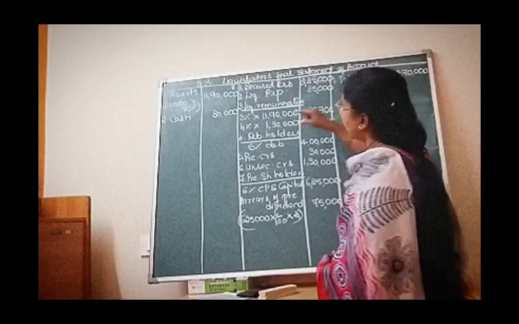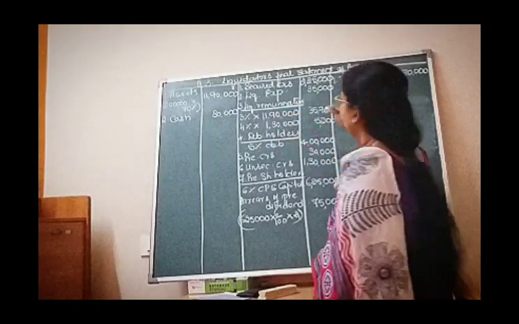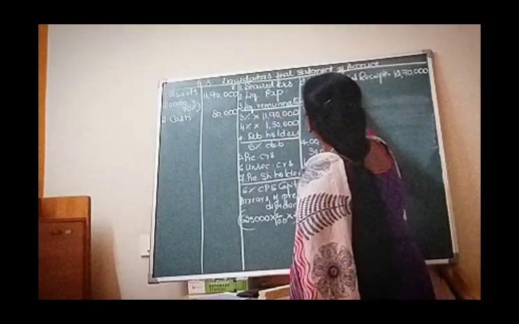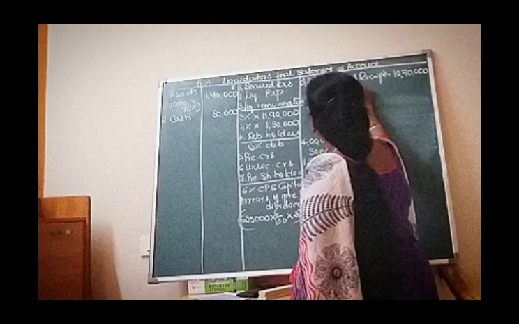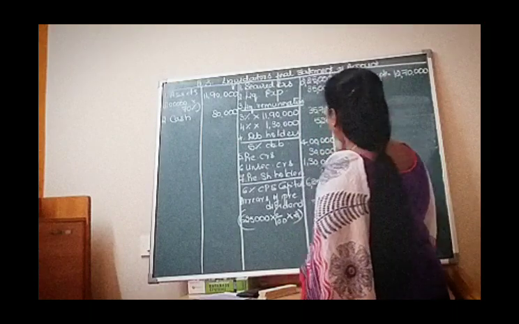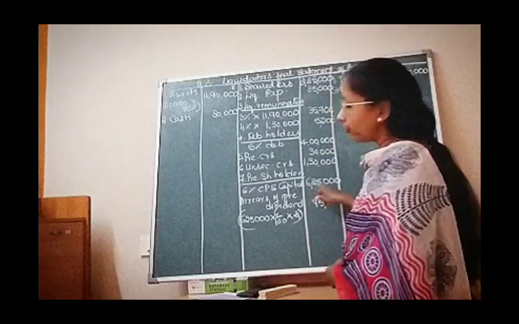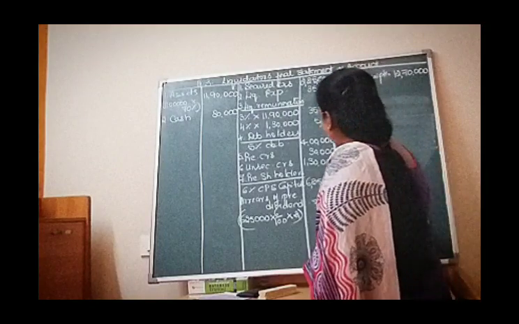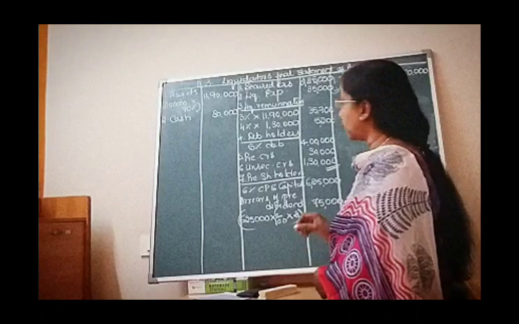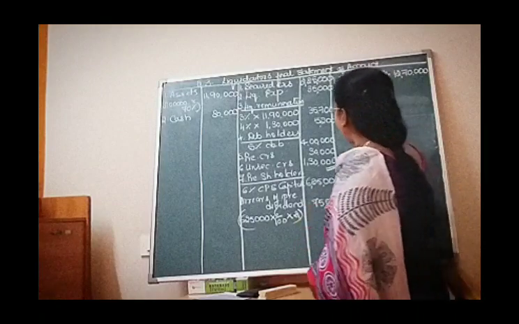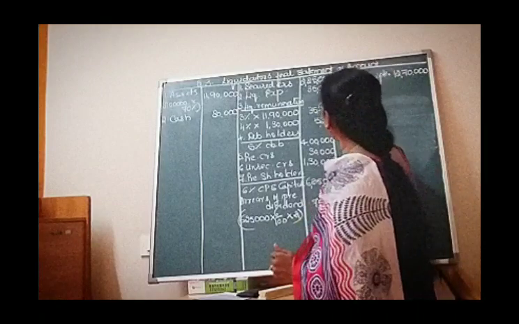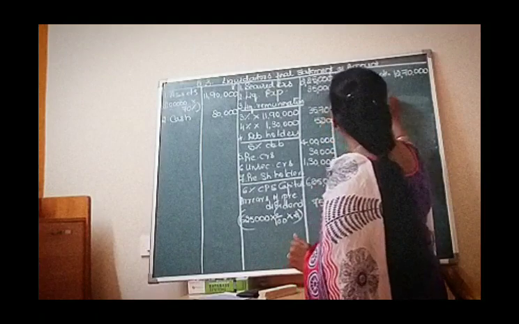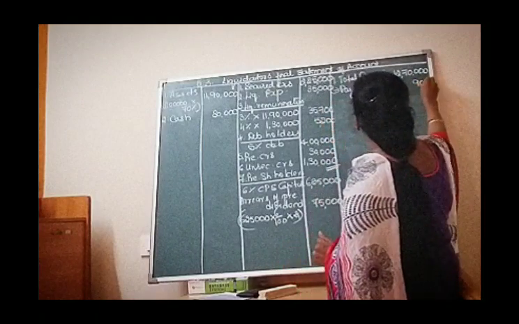12,70,000 is the cash available. In that we are going to deduct the payments that we have made. Don't take preference shares and equity shares. You are going to take only the payment up to unsecured creditors. And if you check that payment for all these together, it may come to